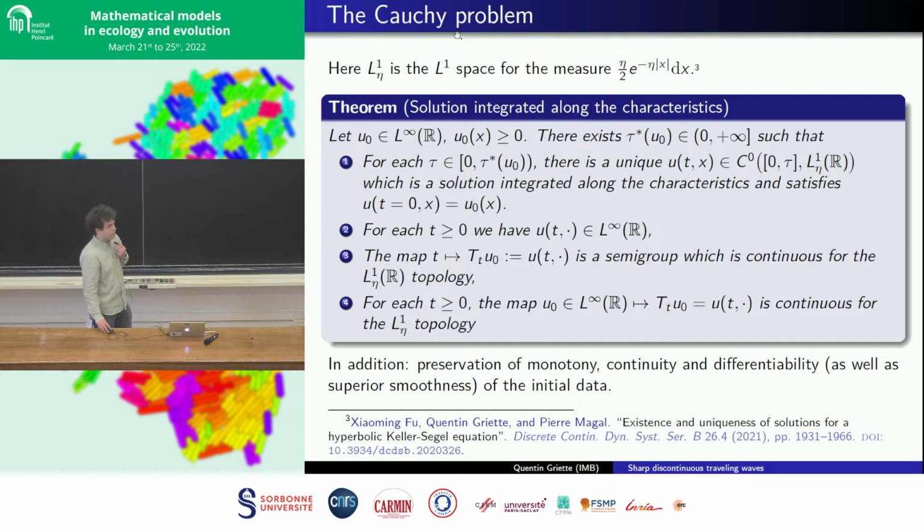But this way, we still have a norm, so we still work in a Banach space. So we can prove the existence of a maximal time for a given initial data, which is unique in a way. We can prove that we preserve the L infinity character of the initial data. We have continuity with respect to time and to the initial data. So it's basically what we require for a time-dependent problem.